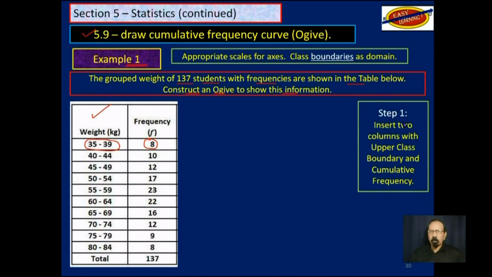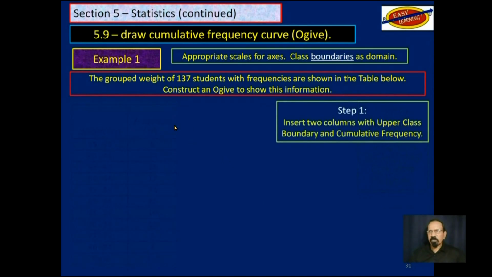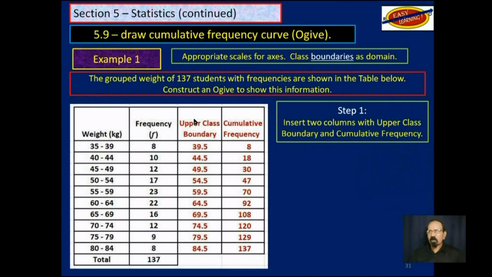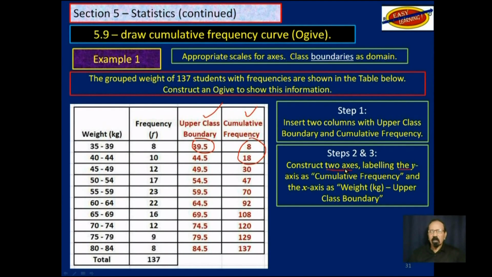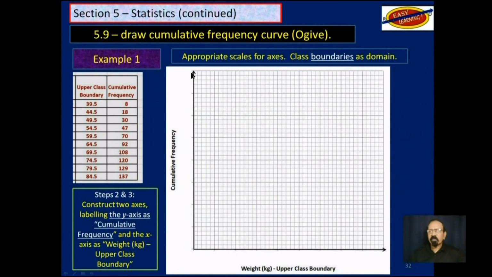Well, the first step, we will include two other columns on the right with the upper class boundary and cumulative frequencies. So it looks like this. Upper class boundary, cumulative frequency. By now you know how to get cumulative frequency and you know how to get upper class boundary. Then we will draw two axes, labeling the y-axis as cumulative frequency and the x-axis as weight upper class boundary. So this is what we have here.